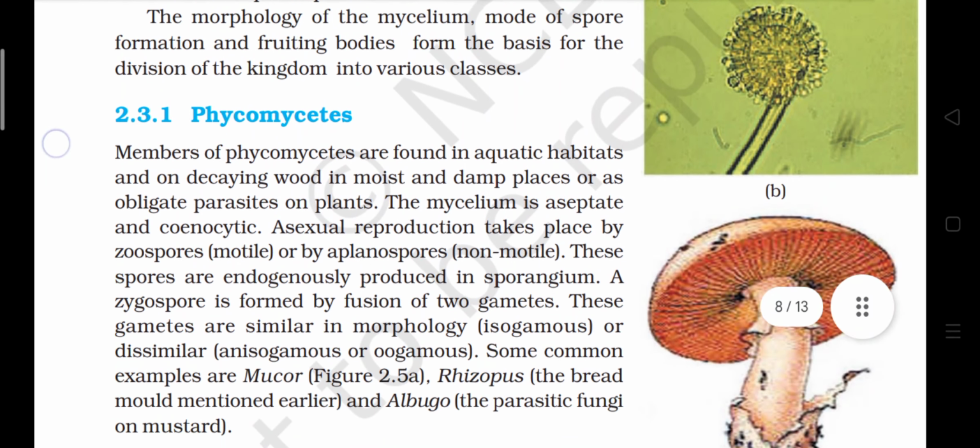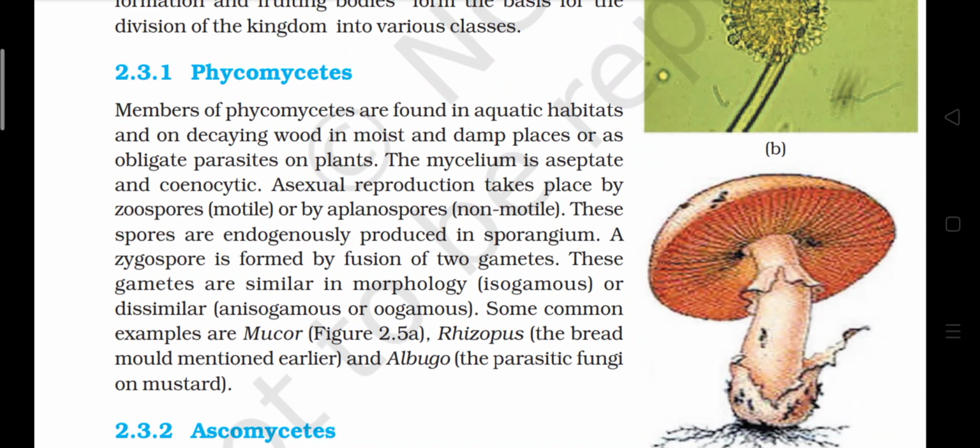2.3.1 Phycomycetes. Members of Phycomycetes are found in aquatic habitats and on decaying wood in moist and damp places or as obligate parasites on plants. The mycelium is aseptate and cenocytic. Asexual reproduction takes place by zoospore (motile) or by aplanospore (non-motile). These spores are endogenously produced in sporangium.